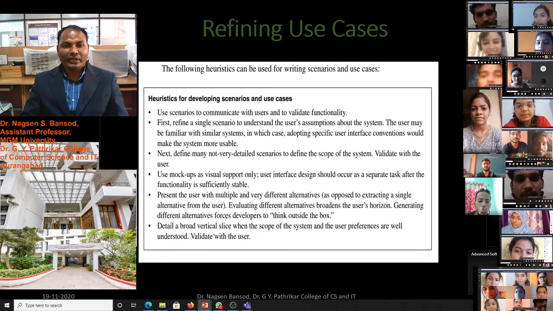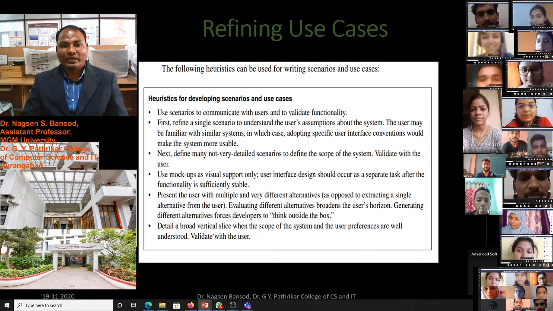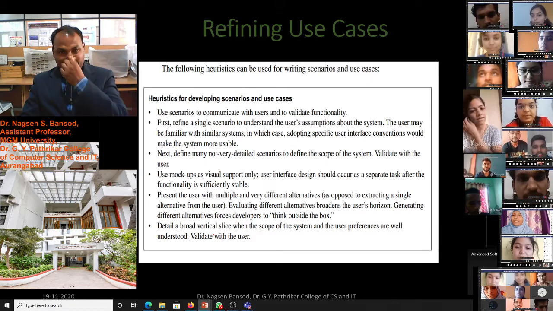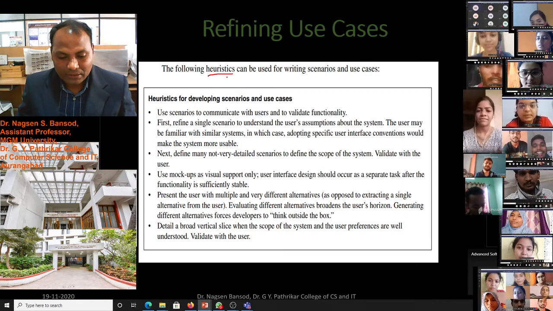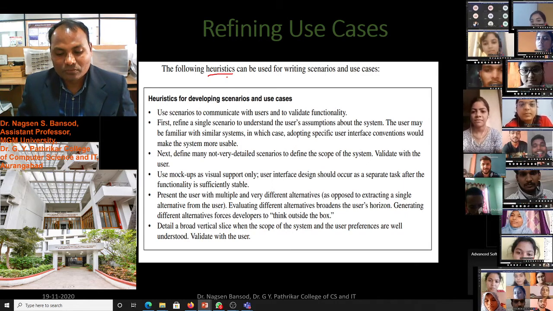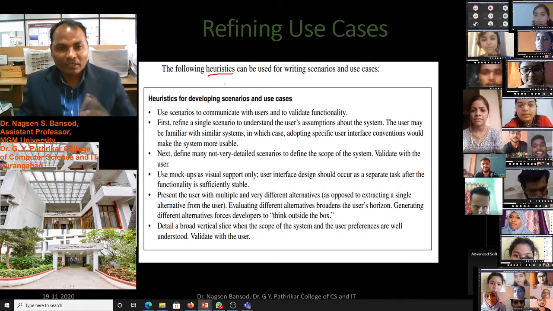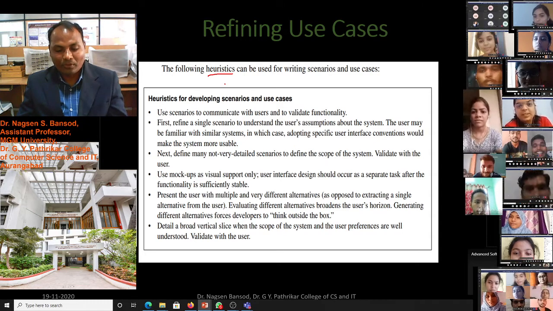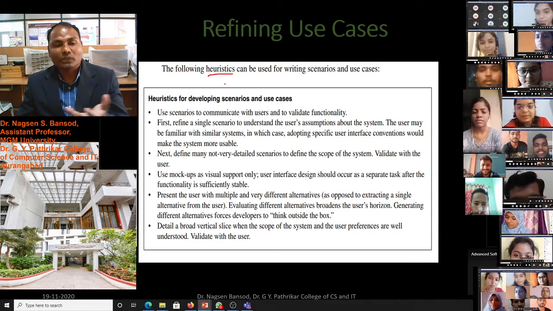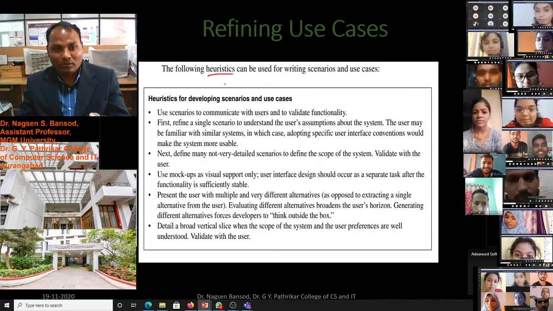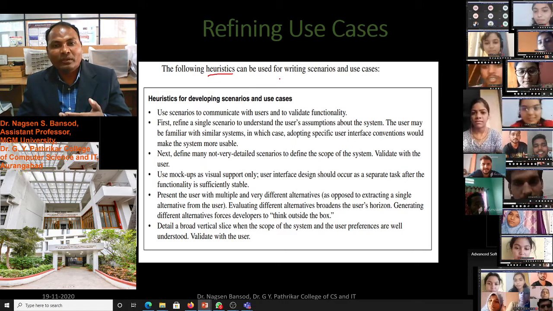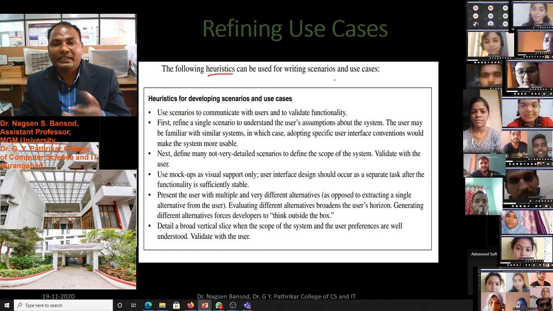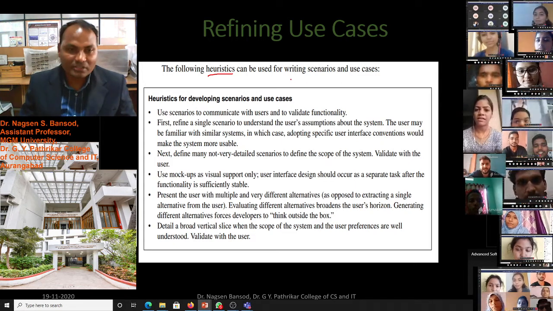The following heuristics can be used for writing scenarios and use cases. Heuristic means a self-experience rule.